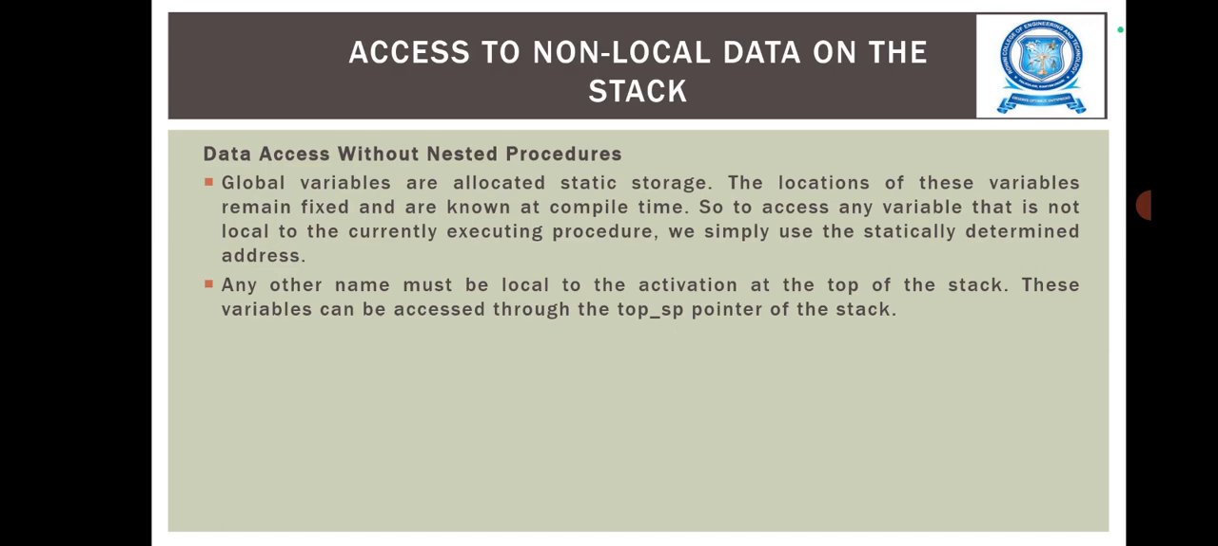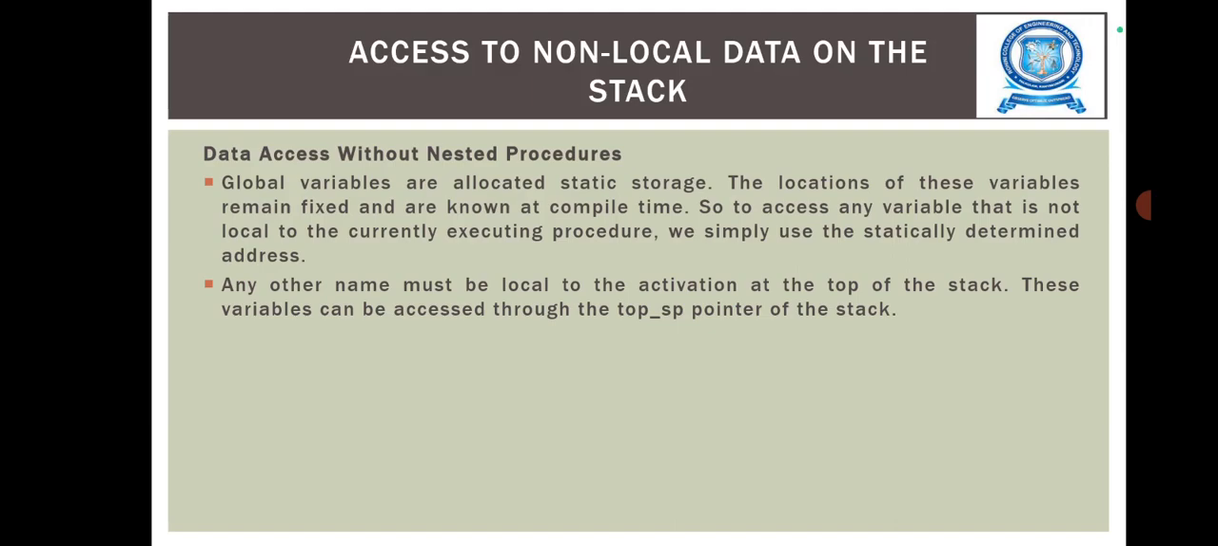That means a global variable V has a scope consisting of all the functions that follow the declaration of V, except when there is a local definition of the identifier V. That means the variables declared within a function have a scope consisting of that function only or part of it. Here we have two conditions. The first condition: global variables are allocated static storage. The location of these variables remains fixed and is known at compile time.